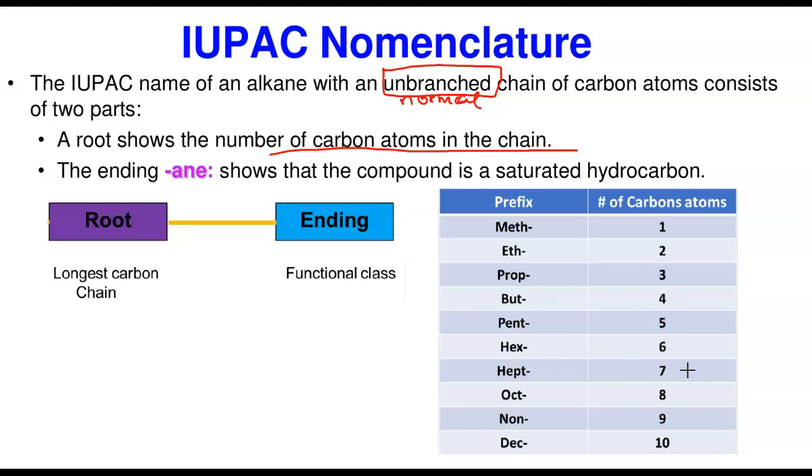Hex is 6. Hept is 7. Oct is 8. Non is 9. Dec is 10. So you need to memorize this. This is going to help you in all the nomenclature of all classes of organic compounds.